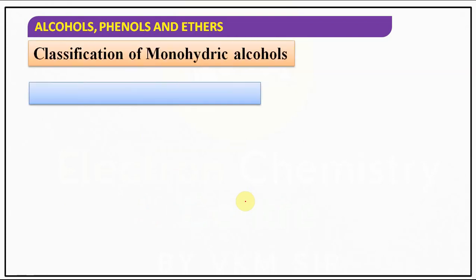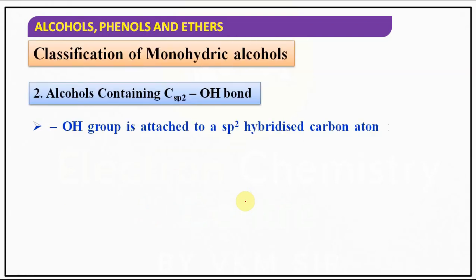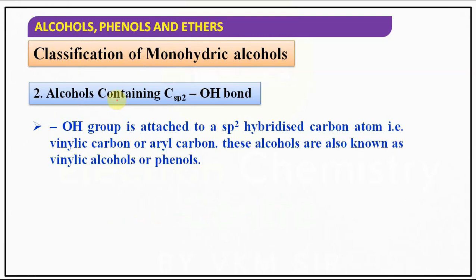Now, classification of monohydric alcohols, continuation, second part. What do we have? Alcohols containing Csp2-OH bond, meaning the OH group is attached to a carbon whose hybridization must be sp2. That may be a vinylic carbon, which you can see here, or it may be an aryl carbon.